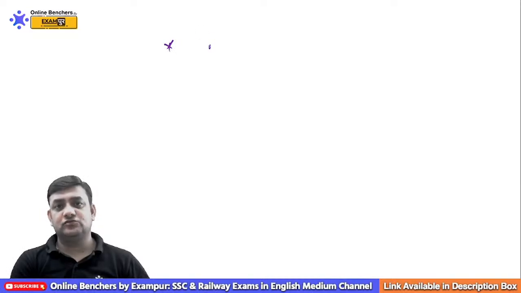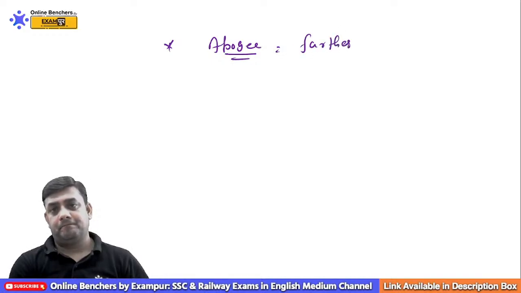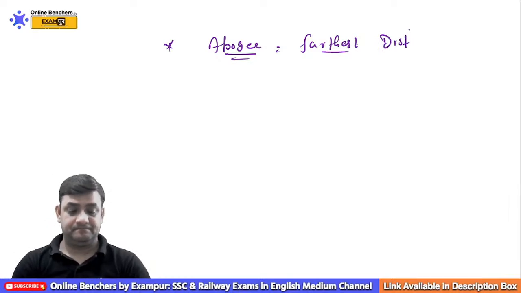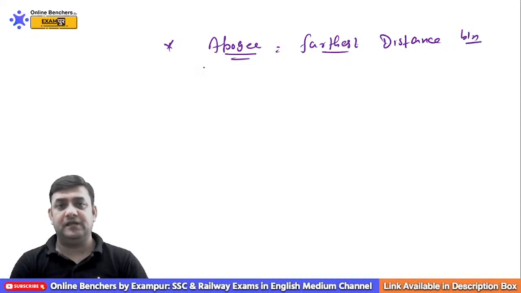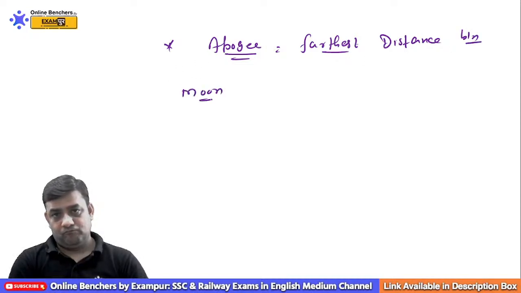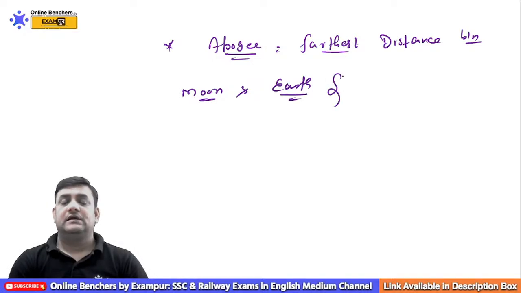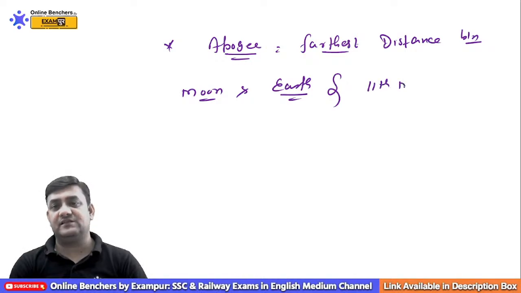And when it comes to apogee, this is the farthest distance between moon and earth. And remember, in 2021, this date was 11th May.